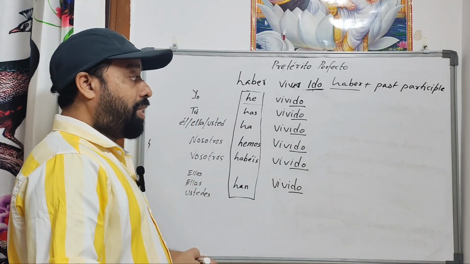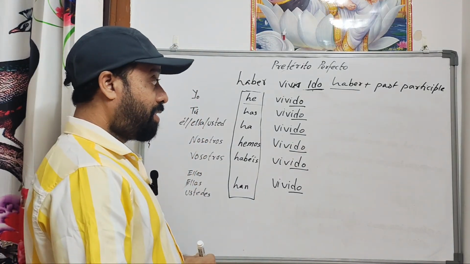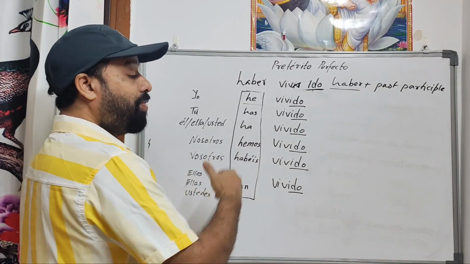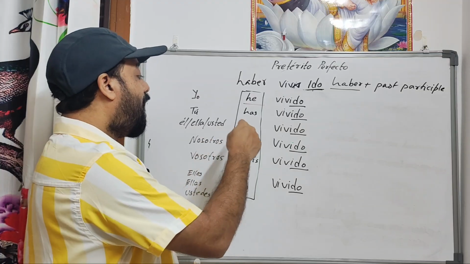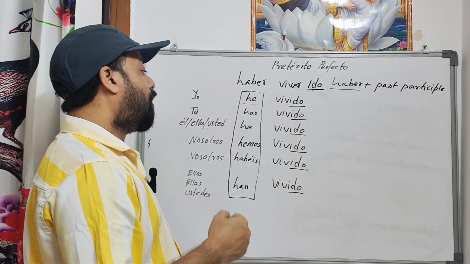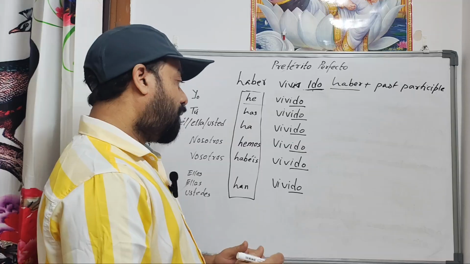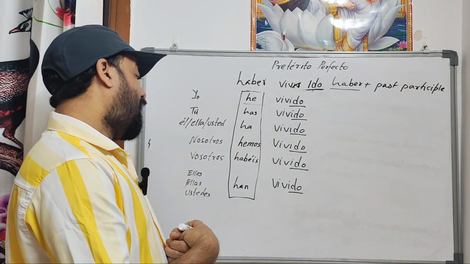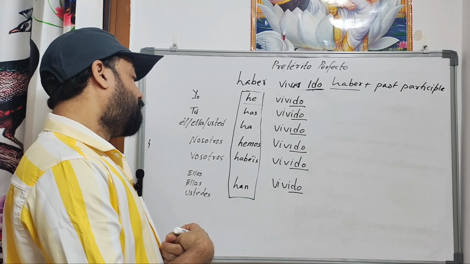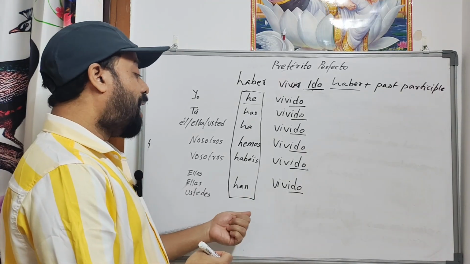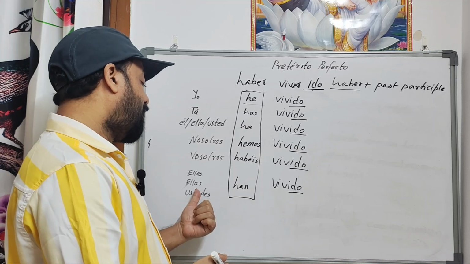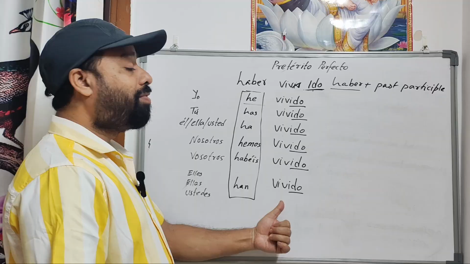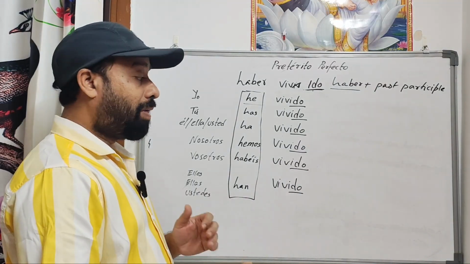So yo he vivido means I have lived. Tú has vivido means you have lived. Él ha vivido, he has lived. Ella ha vivido, she has lived. Usted ha vivido means you have lived. Nosotros hemos vivido means we have lived. Vosotros habéis vivido means you all have lived. Ellos han vivido means they have lived. Ellas han vivido means they have lived, but it's feminine. And ustedes han vivido means you all have lived, in a formal way.